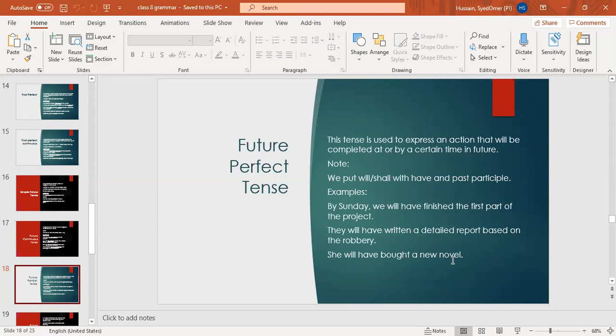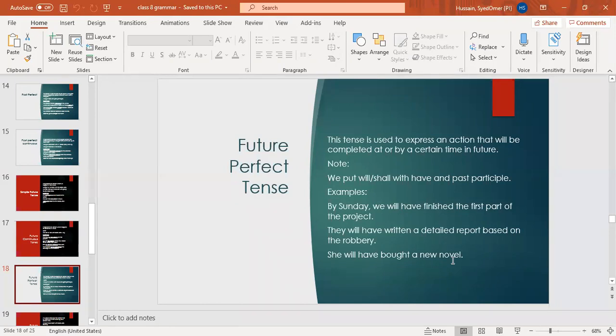And then because it is future, we will definitely put the helping verb will or shall. Okay, whether it is simple future, future continuous, future perfect, or future perfect continuous, we will put will or shall in all the future tenses. So one thing you should remember is that we have to put will or shall.